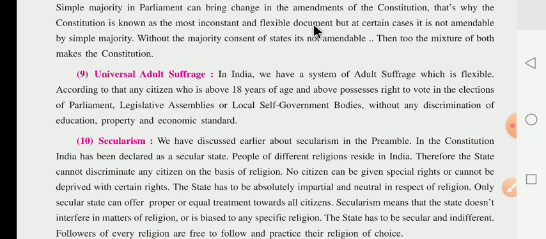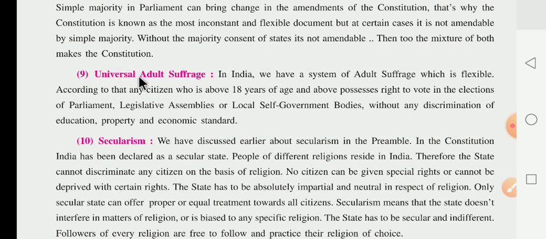We can say that the Constitution is known as the most inconstant, meaning अनिश्चित, and flexible, परिवर्तनशील, document, but in certain cases it is not amendable by a simple majority. Without the majority consent of the states, it is not amendable. It is a mixture of both, and that's why the Constitution requires a mixing of both.